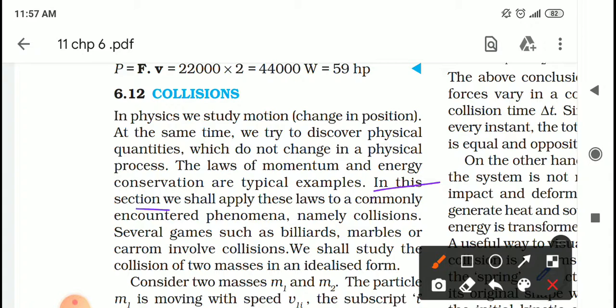In this section, we shall apply these laws to a commonly encountered phenomenon, namely collisions. Several games such as billiards, marbles, or carom involve collisions. We shall study the collision of two masses in an idealized form.